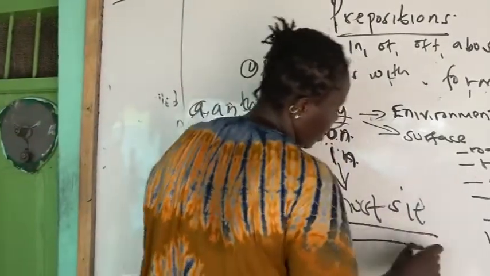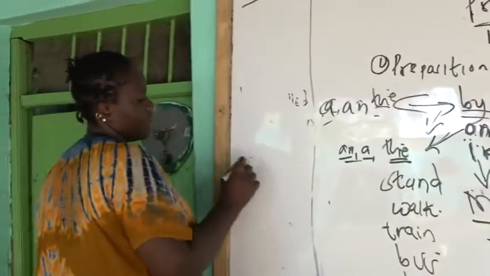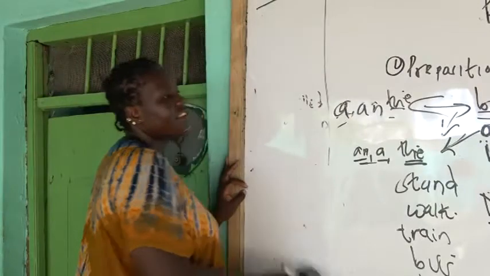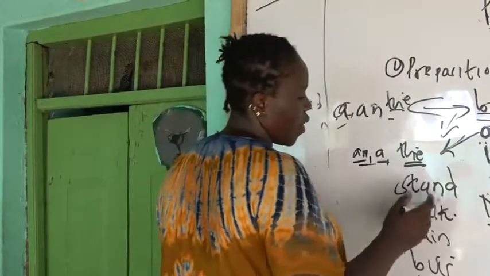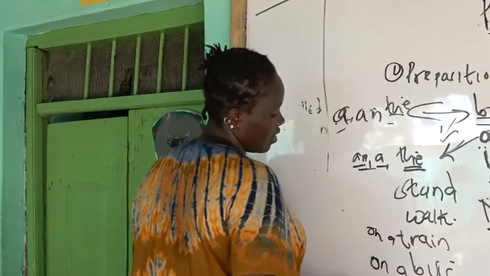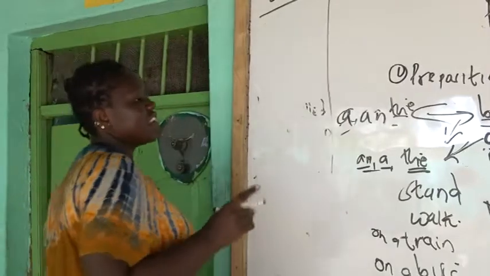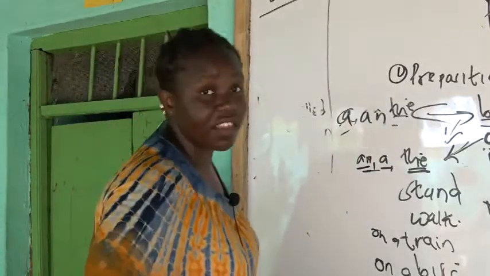Now, you can say on a train, on a bus, on a helicopter, where you can stand or walk. But when you are using "in" with forms of transport, you make sure that you must sit.